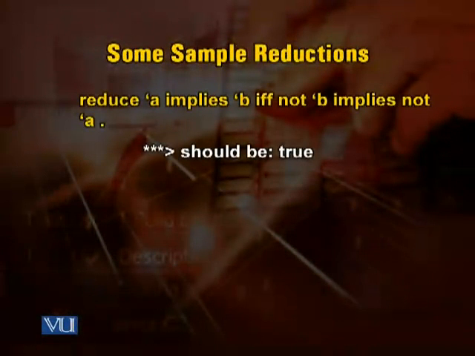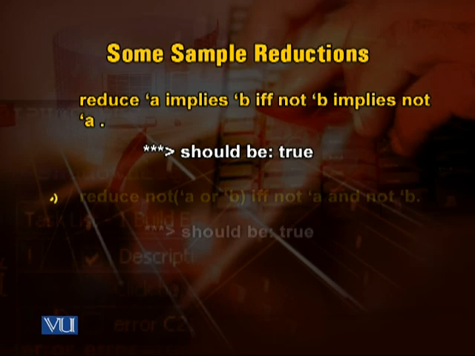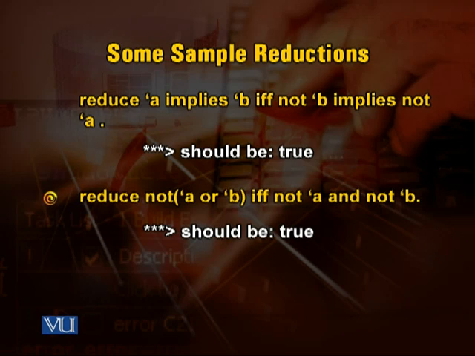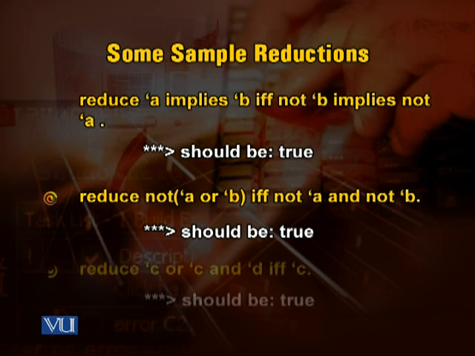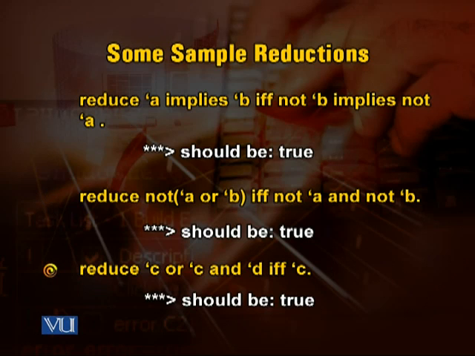Now let us look at the reduction of these and examples when these operations are applied and see what happens there. Now we apply some reductions in the context of this object. So we say reduce A implies B if and only if B implies not A. It is reduced to true. Reduce not A or B if and only if not A and not B. This should be true. Reduce C or C and D if and only if C, and this should be true.